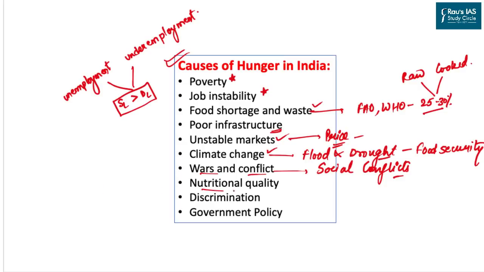We have issues of nutritional quality because, as per the Food and Agriculture Organization as well as many other international food safety organizations, the standard of food items produced in India is not meeting the basic requirement of nutrition. Then we have discrimination, not only by the government sector in terms of the public distribution system, but also by the private sector through means of exclusion. And lastly, the government policy is not symmetrical in its nature. The government is going for redistribution rather than the optimum distribution.